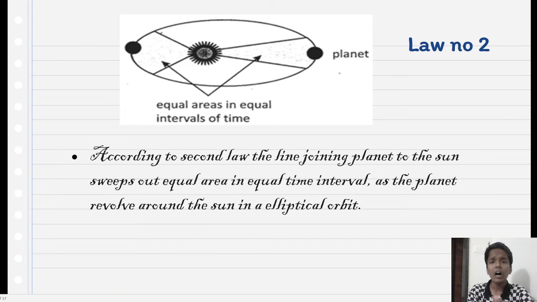Second law: the line joining a planet to the sun sweeps out equal area in equal intervals of time. I explained that it took 1 hour from here to here and 1 hour from here to here, so both are equal in area.